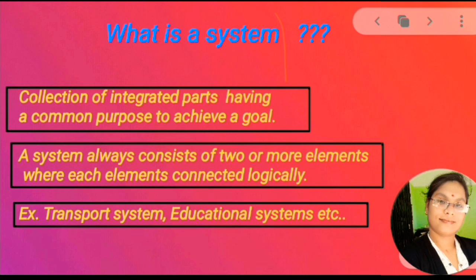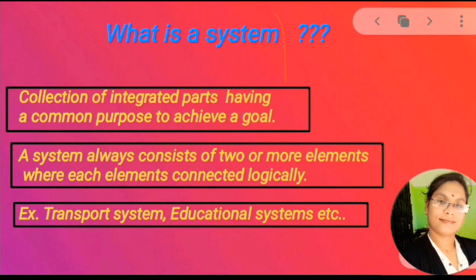Example, transport system, educational system. In transport system there is a vehicle, there is a driver, there is a management, there is a conductor. So all these units combinedly work together to achieve a goal, that is to make transportation from one place to another place or to make communication between one place and another place. So this is our transport system.